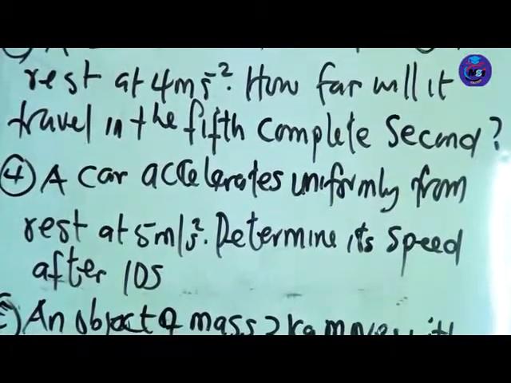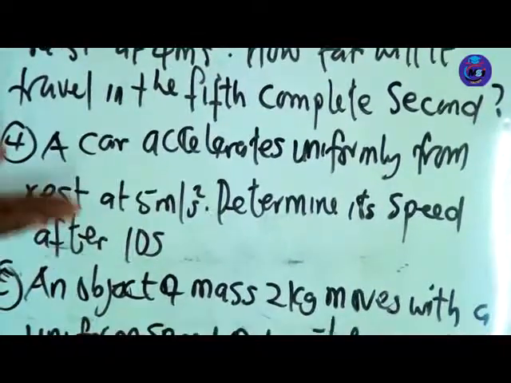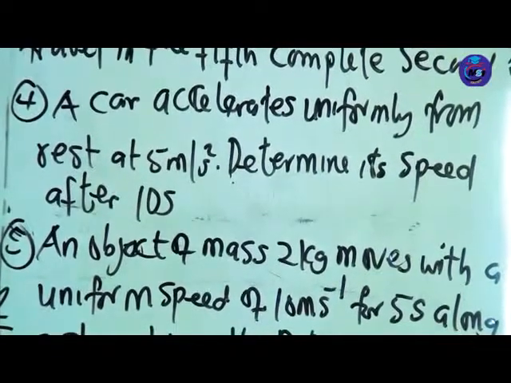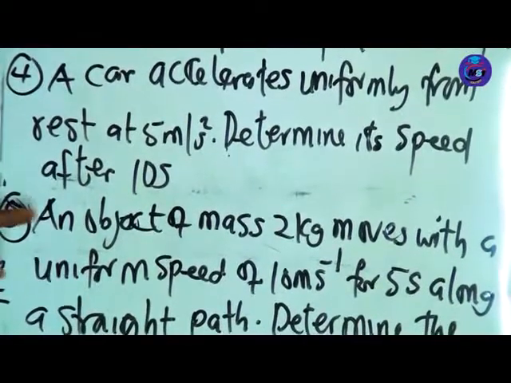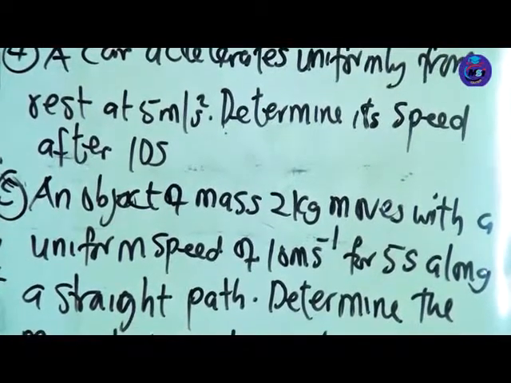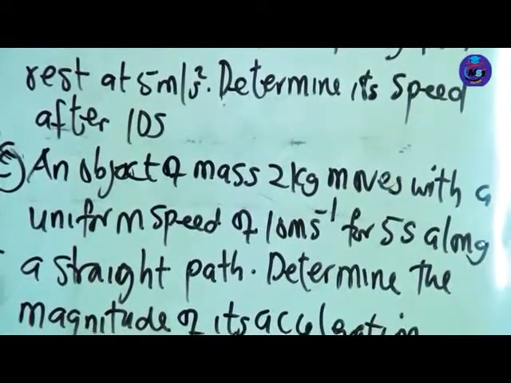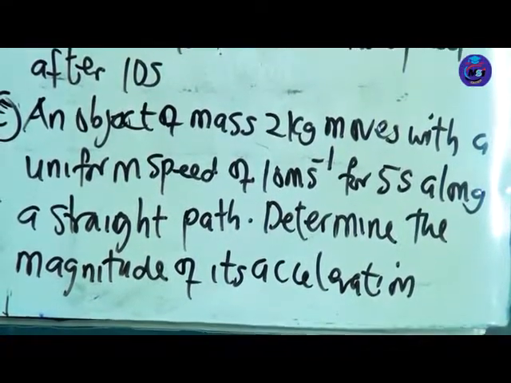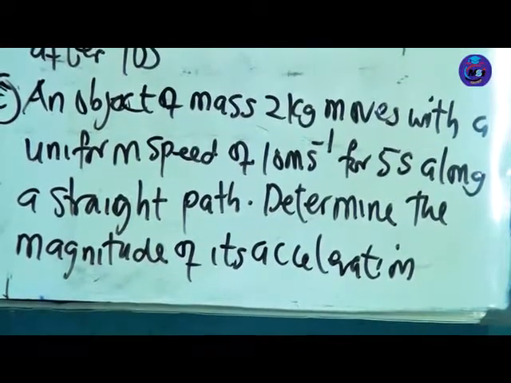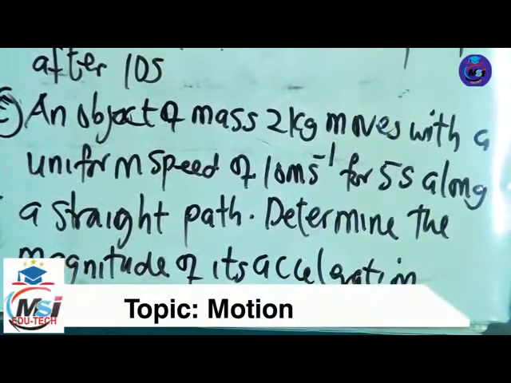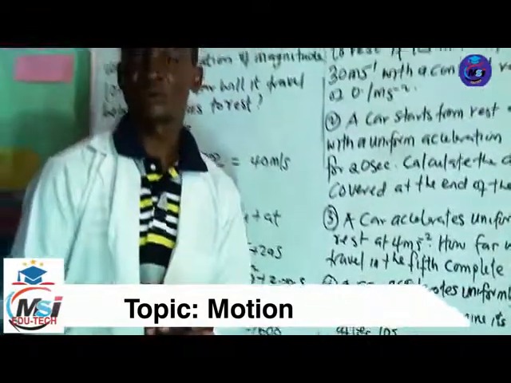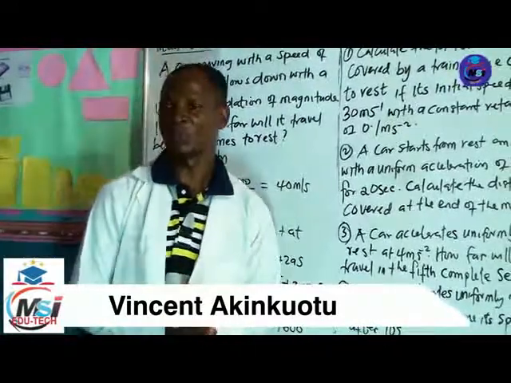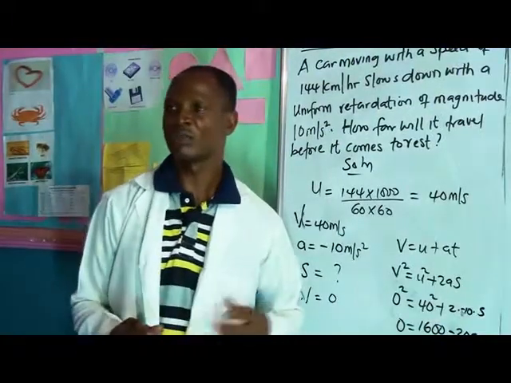The fourth one: a car accelerates uniformly from rest at 5 meters per second squared. Determine its speed after 10 seconds. An object of mass 2 kg moves with a uniform acceleration of 30 meters per second squared for 5 seconds along a straight path. Determine the magnitude of its acceleration. Thank you. Go through them and you'll find them enjoyable as you play with them. I come to the end of the topic.